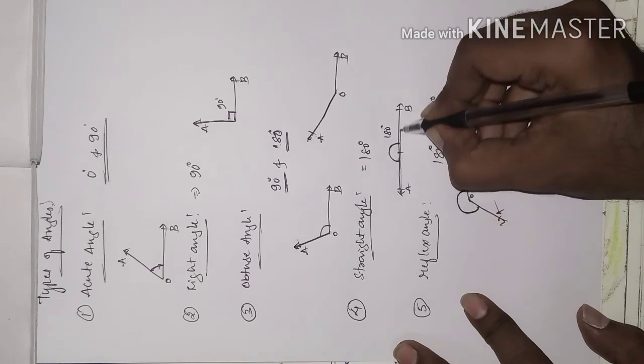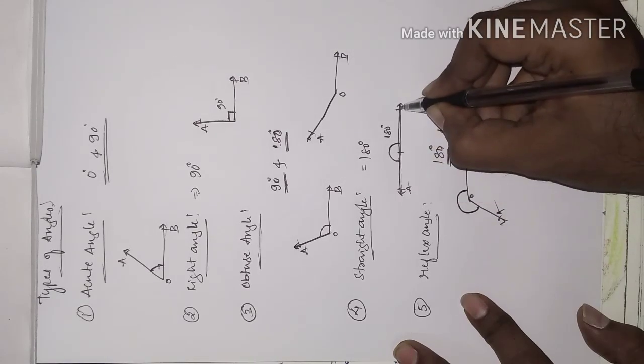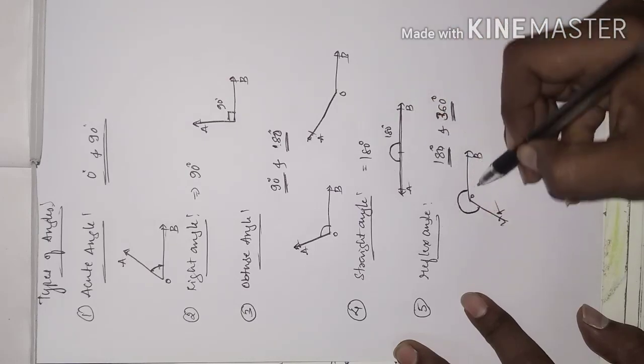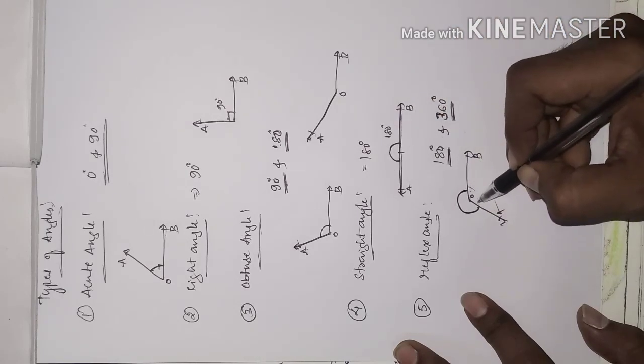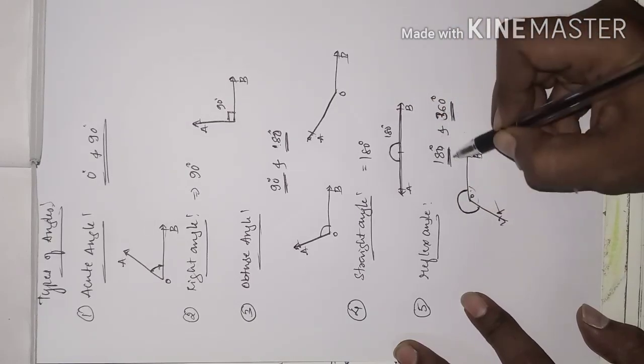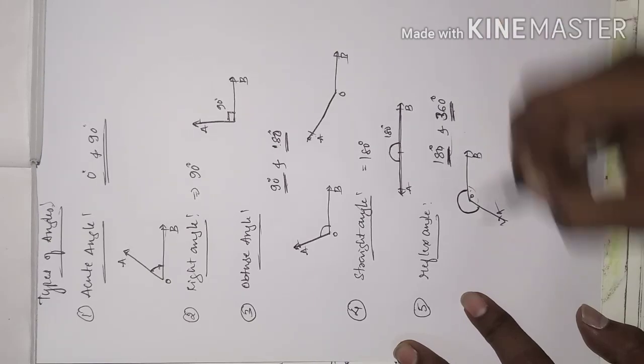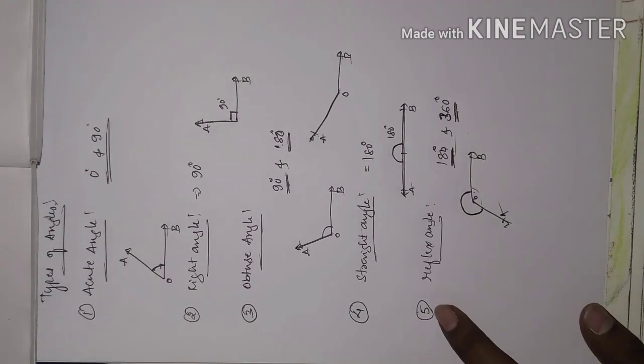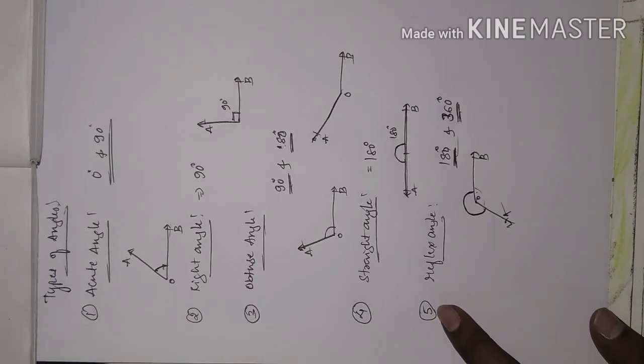A straight angle looks like a straight line, no? So we call it a straight angle. And reflex means the reflex part of the obtuse angle. We call it a reflex angle, lying between 180 degrees and 360 degrees. So this is all about the types of angle.